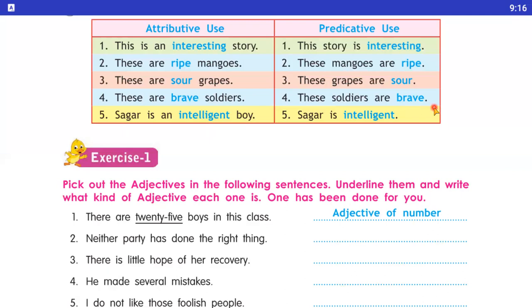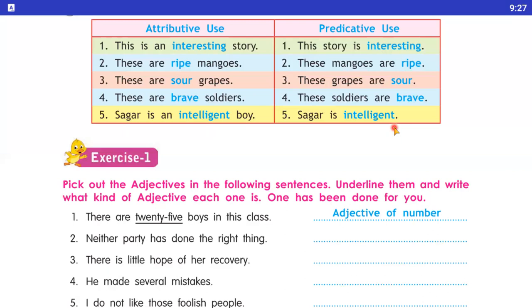In the next sentence: Sagar is an intelligent boy. In the predicative use: Sagar is intelligent. Here you notice that we use intelligent before the noun, here the noun is boy. In the predicative use, Sagar is intelligent. So here intelligent follows a verb. ये verb के बाद में आता है. So students, I hope you have understood all these 5 examples.